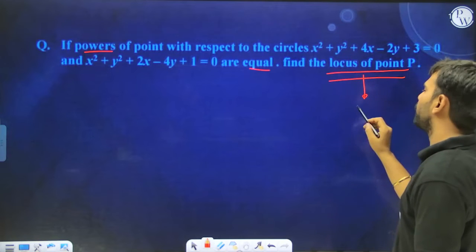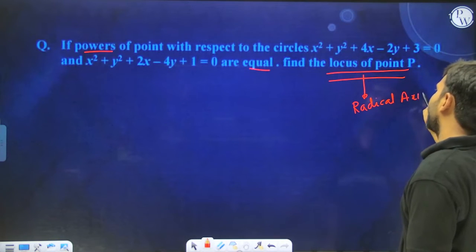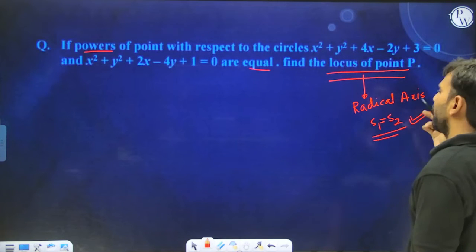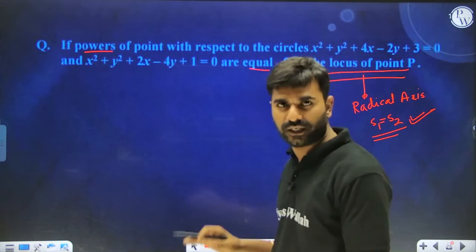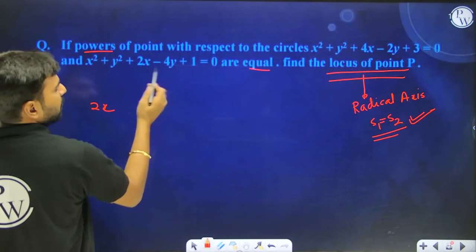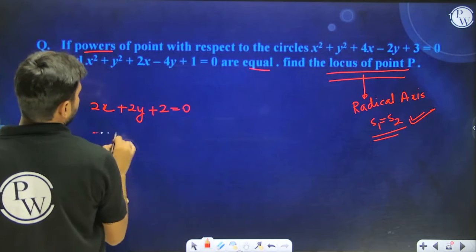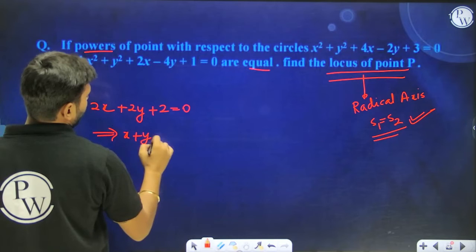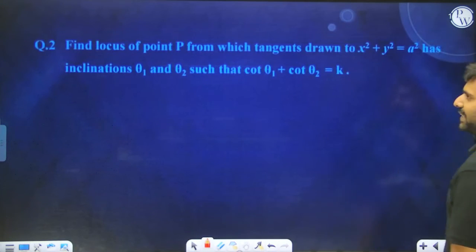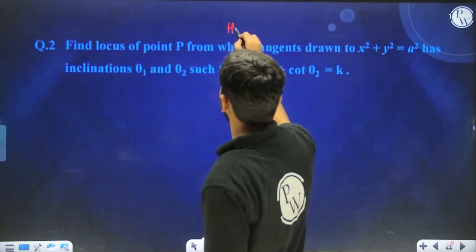That means we need to find the radical axis, and the equation of the radical axis is S1 equal to S2. That means just subtract the equations of the circles. The moment you do this, 2x plus 2y plus 2 will be equal to 0, which means the radical axis is x plus y plus 1 equal to 0. Or we can also say that the lengths of tangents from those points are equal. Do try this question as part of homework.